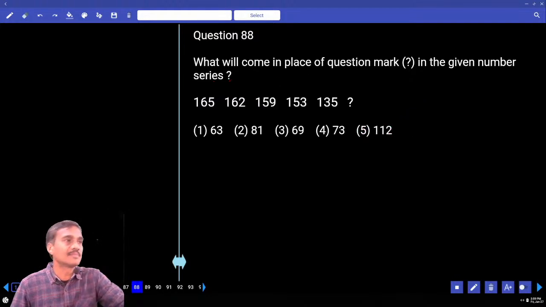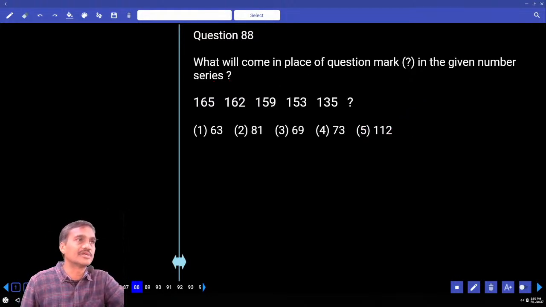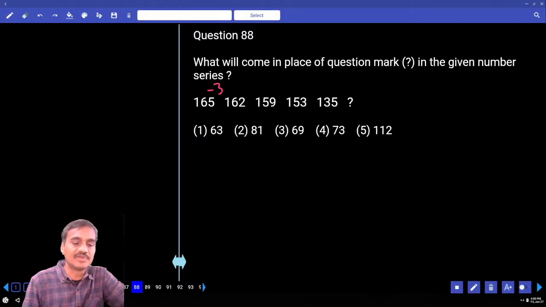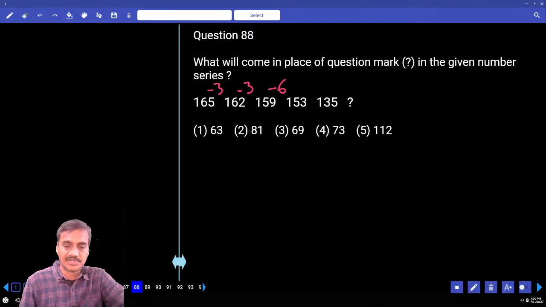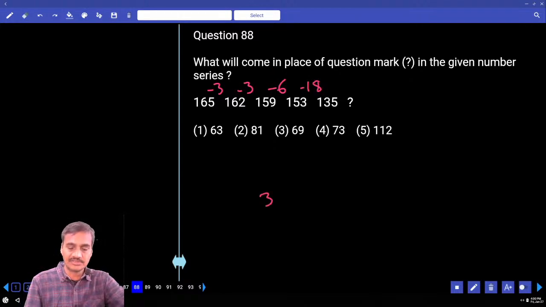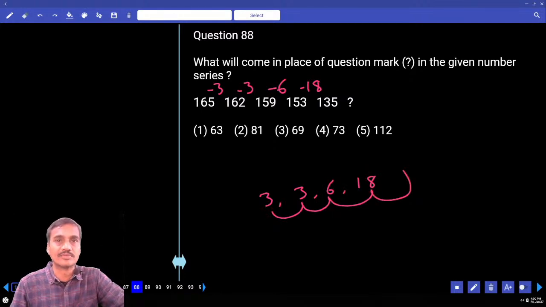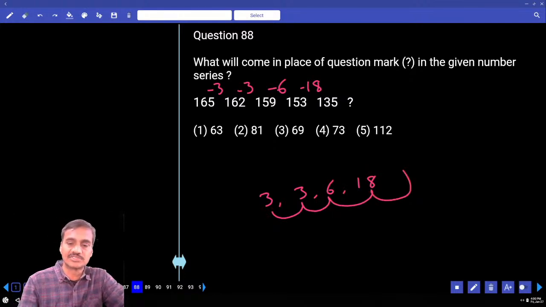Then 88, will you tell me? What does it come under, product or difference or combination? Difference. Now here the difference is how much? Minus 3. And 62 and 59, again minus 3. And 59 and 53, what is the difference here? Minus 6. And 53 and 35, minus 18. Next one: 3, 3, 6, 18. Next is the same pattern: 3 into 1, into 2, into 3, into 4. Isn't it? 18 into 4, 72.